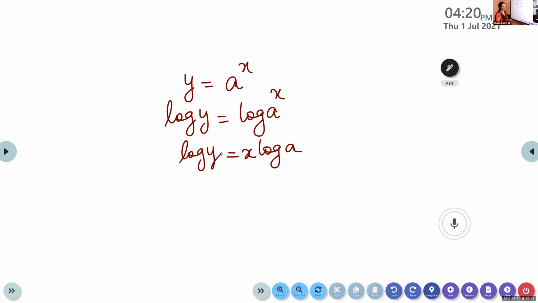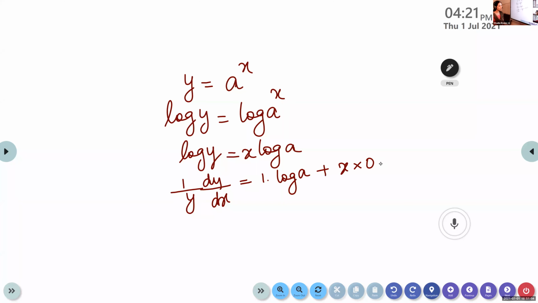Srihari, what is the derivative of log y? 1 by y dy by dx is equal to. Now, Nandana, tell me how will you differentiate x log a? 1 into log a plus x into 0.